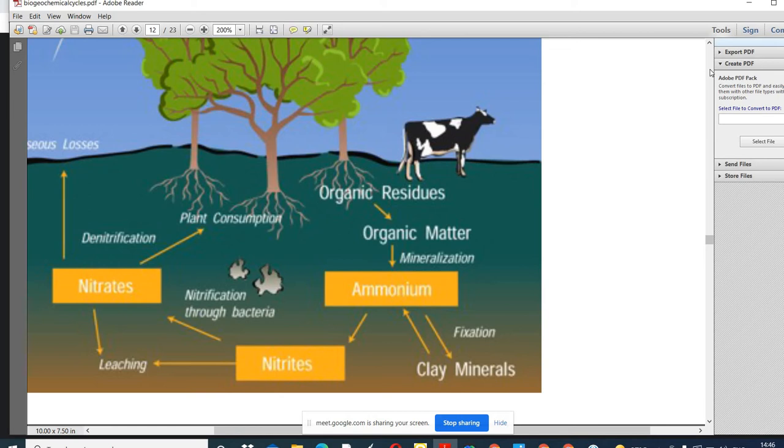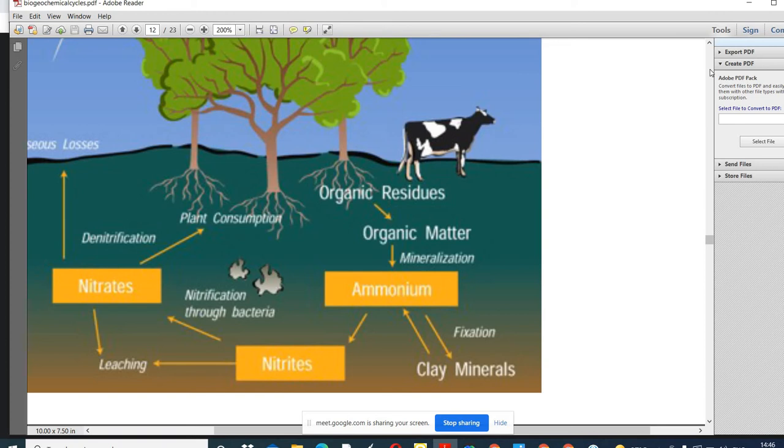Because animals feed on these plants, again from the soil, plant takes up the nitrogen and they form the organic compounds like proteins. So proteins are present in the plants. Because consumers feed on the plants, consumers feed on the producers. So who are the consumers? Animals. Animals are the consumers.